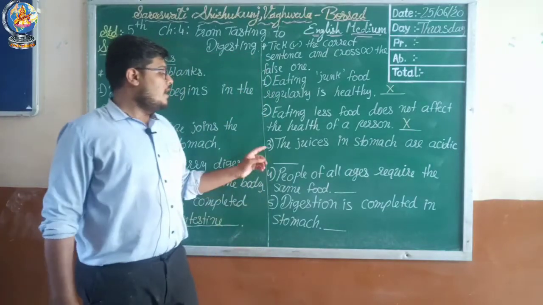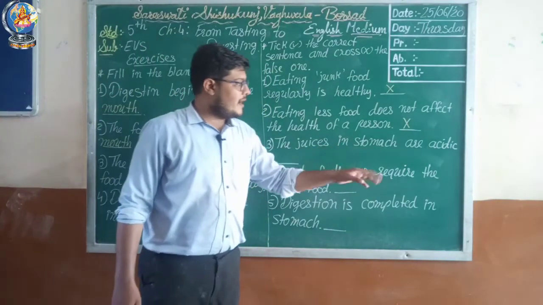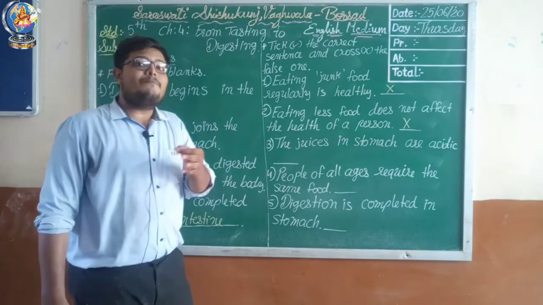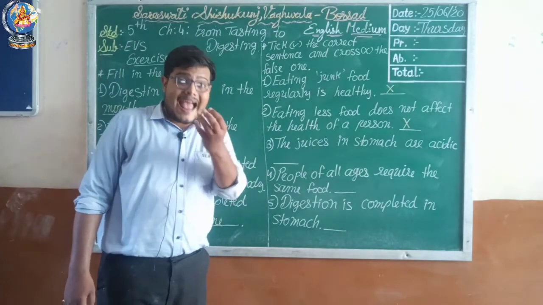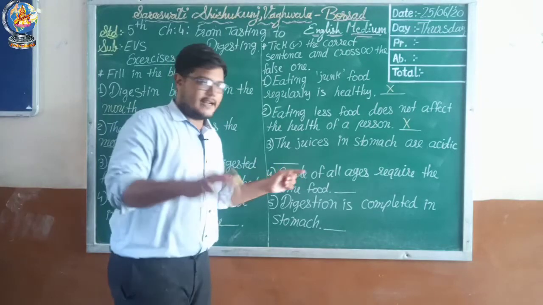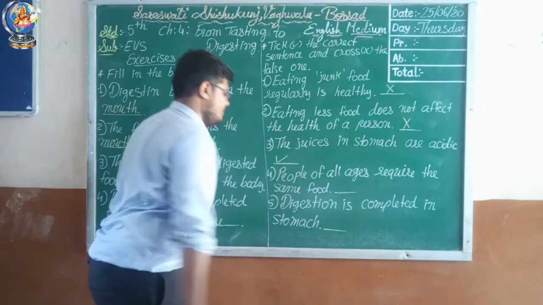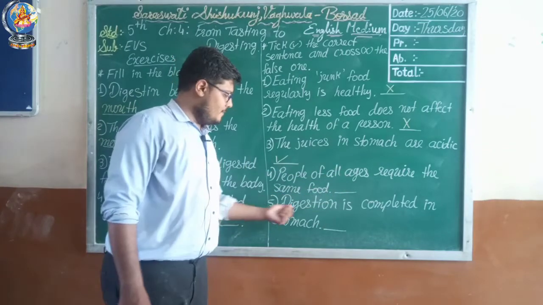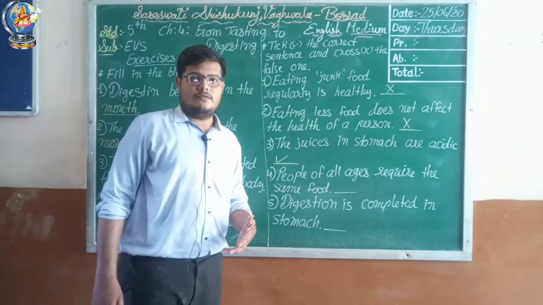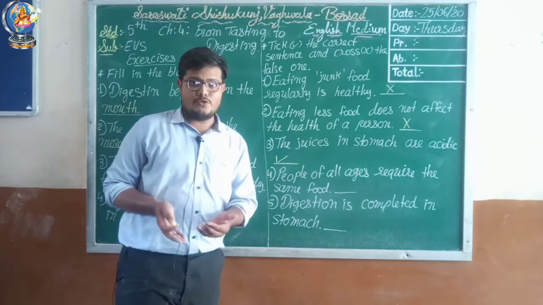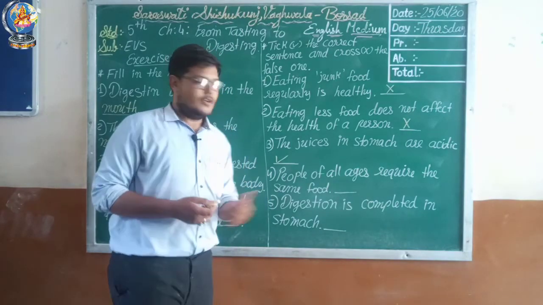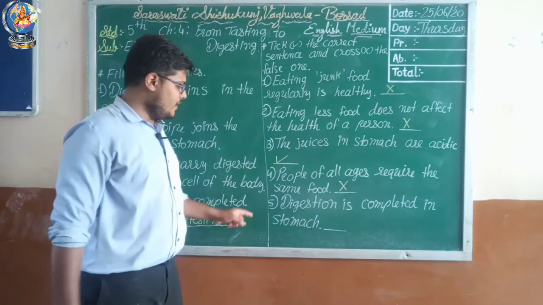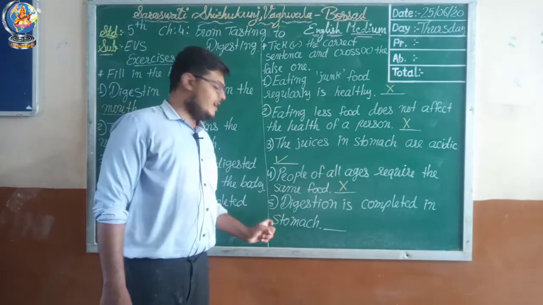Next one. The juices in the stomach are acidic. I told you there is one juice, that is hydrochloric acid. So hydrochloric acid is acidic, right? So the sentence is correct. So we'll tick here. Fourth one, people of all ages require the same food. I told you they do not all require the same food. So false means cross.